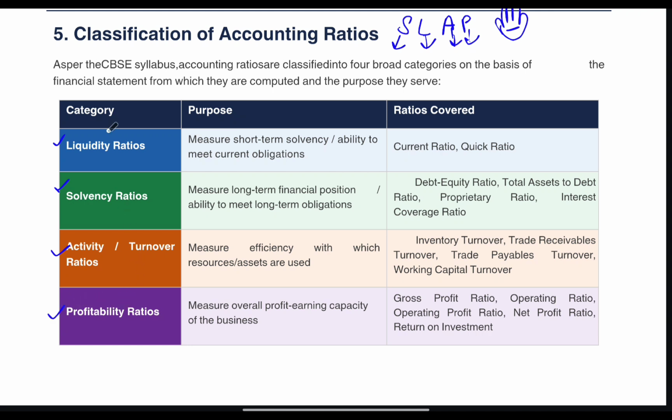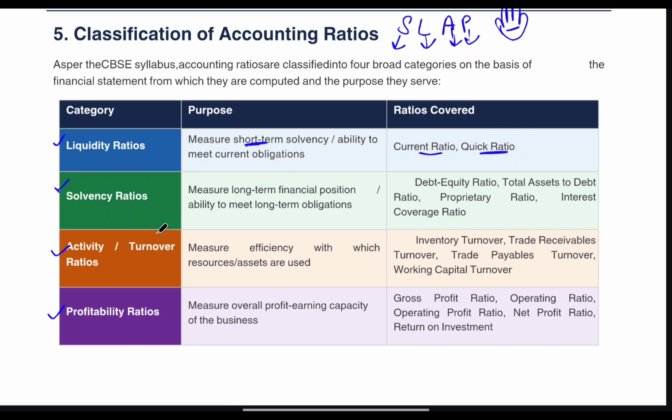Got it? What are liquidity ratios? Liquidity ratios measure short-term solvency, that is whether the firm is able to pay its short-term obligations or not. What are the 2 ratios included in liquidity ratios? First is current ratio, second one is quick ratio.